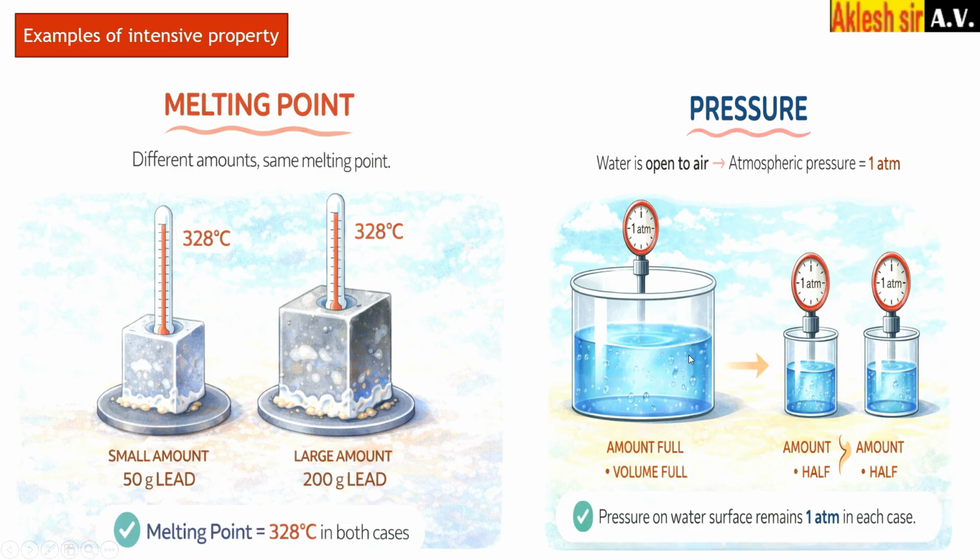Now what we have done, we have taken a very small amount of water in two different containers. Here also, above the surface of the water, the pressure is 1 atmosphere, and here also the pressure is 1 atmosphere. Even if the amount is half of this, the pressure is the same. So pressure does not depend upon the amount of matter. Even if the amount of matter is changed, pressure will not change. Therefore you can say pressure is an intensive property.